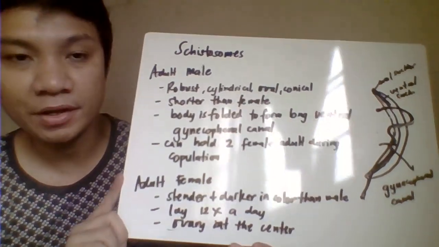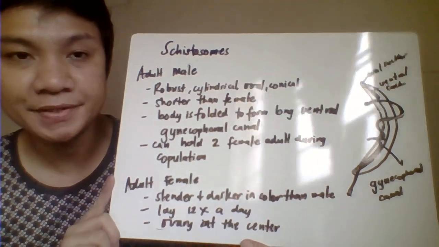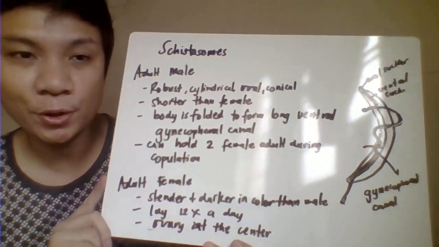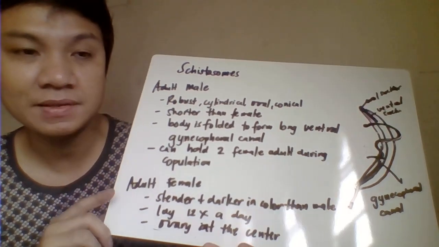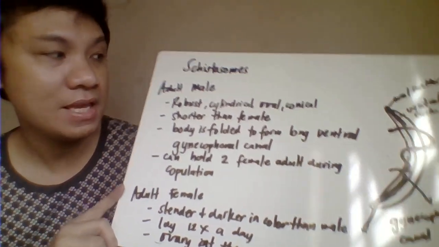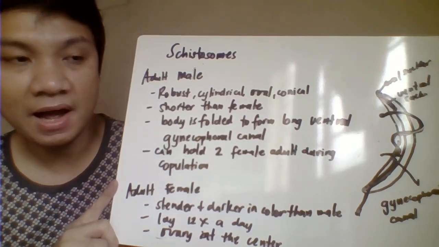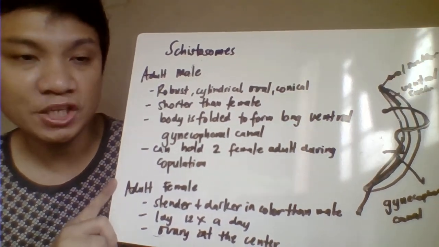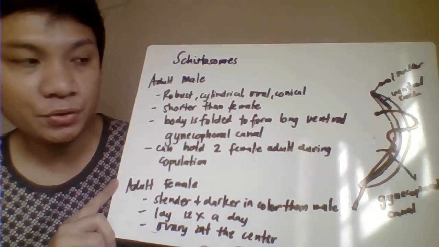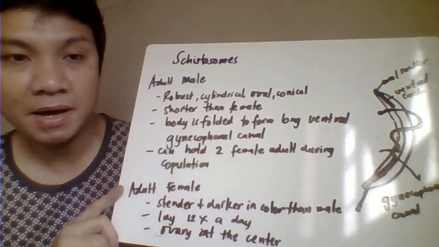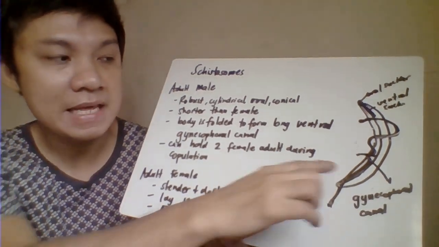Okay, so we're going to discuss first the genus Schistosoma. Again, the genus Schistosoma, here we have the adult male and the female, which have separate body plans. For the adult male, we describe this one as robust, cylindrical, oval, and also conical in shape. It is shorter in length compared to the female.